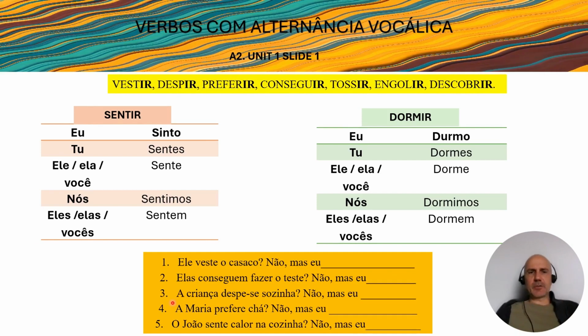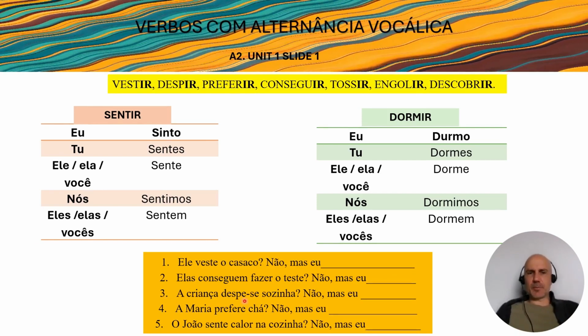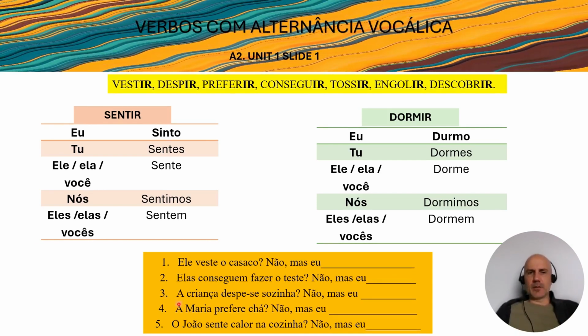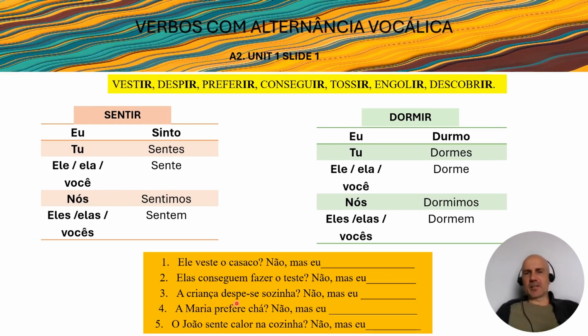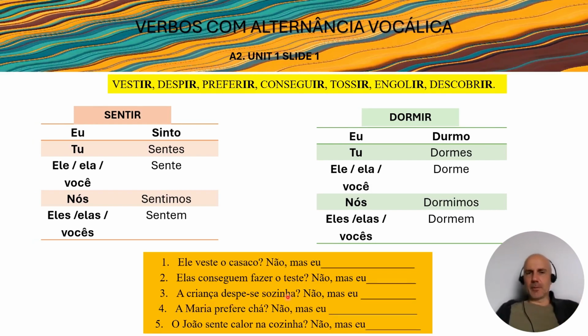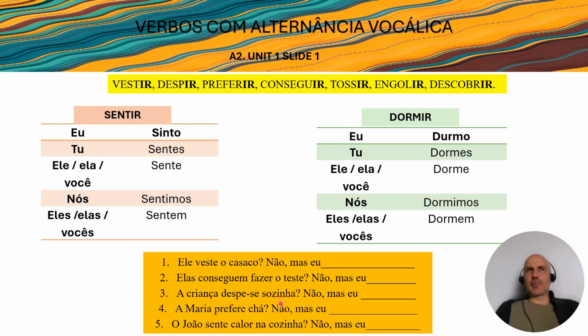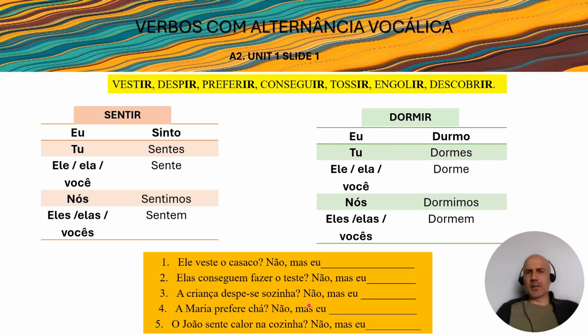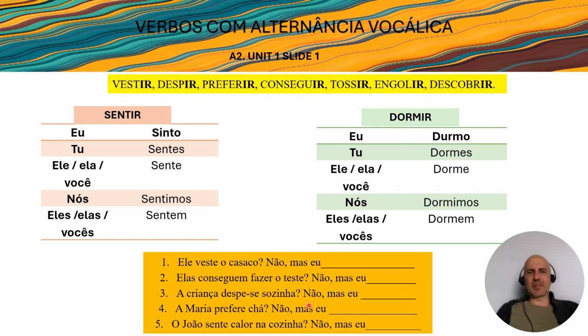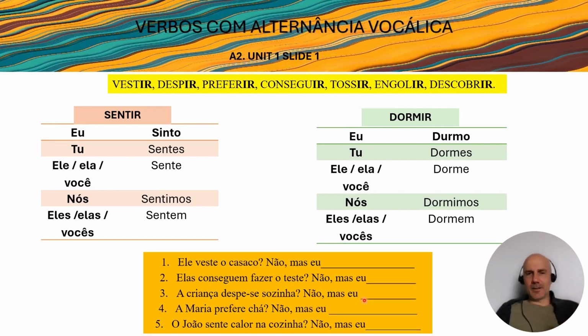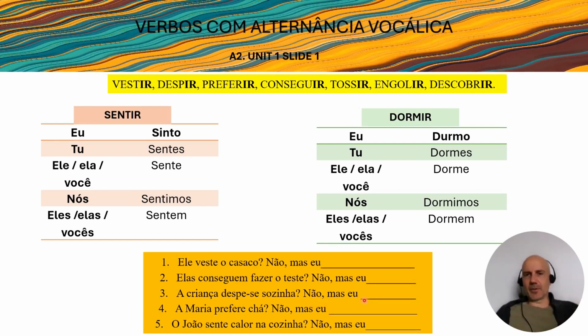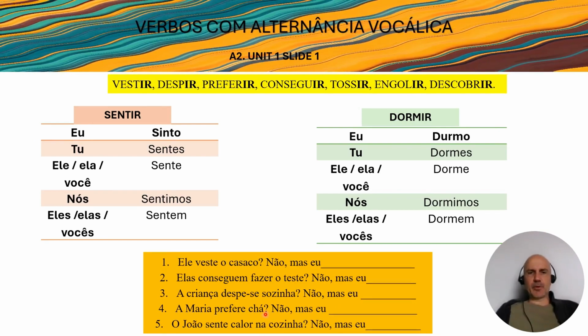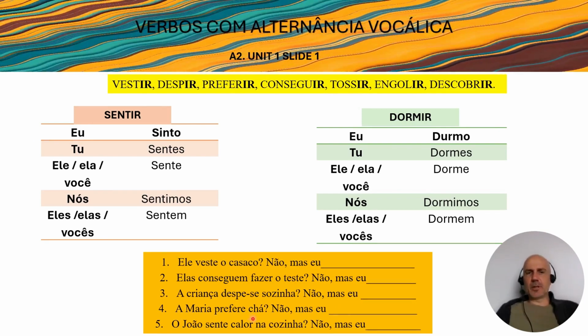The third translation is a criança despe sozinha, which means the child undresses herself by herself. Sozinha means alone or by herself. So again, the answer must be no, but I take off the clothes by myself, okay? Then a Maria prefere o chá, so Maria prefers the tea.